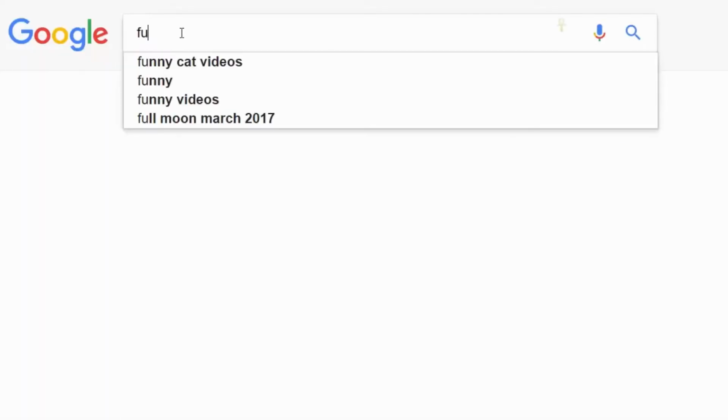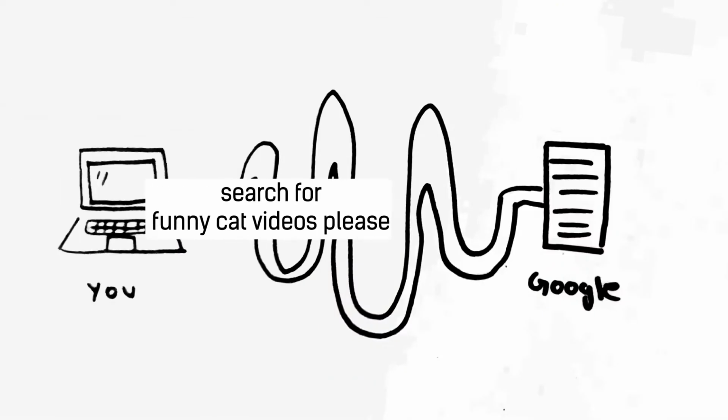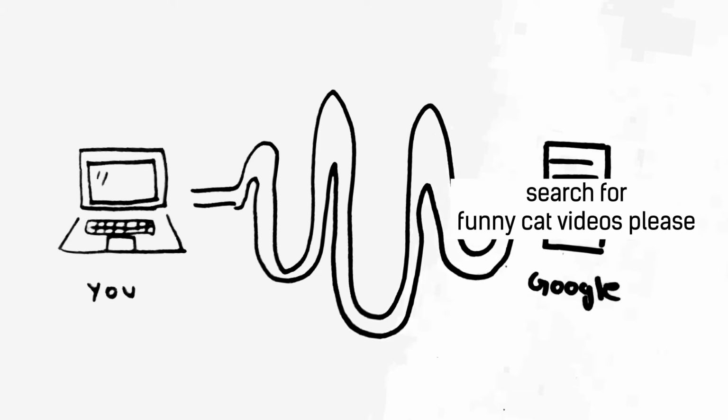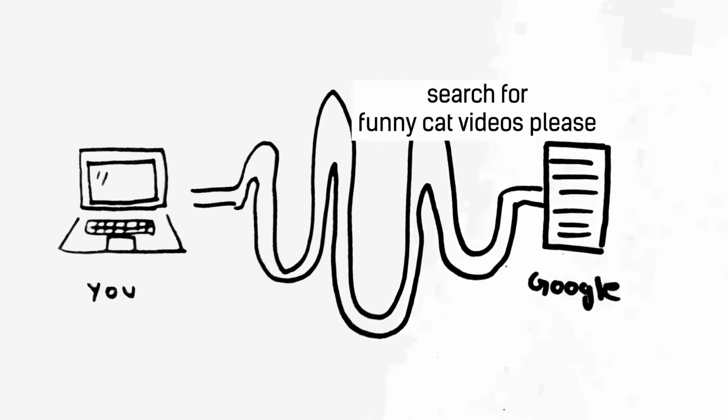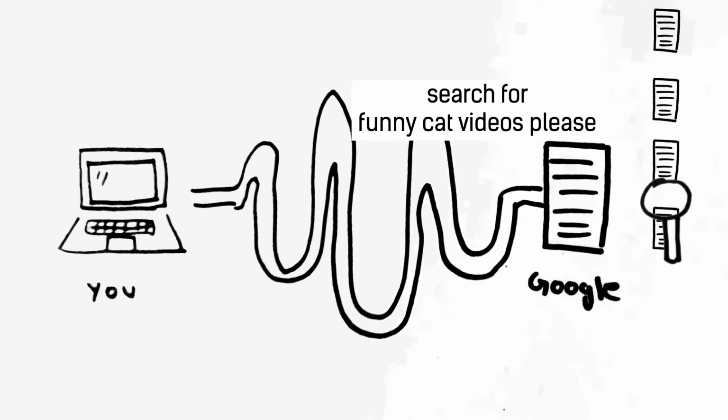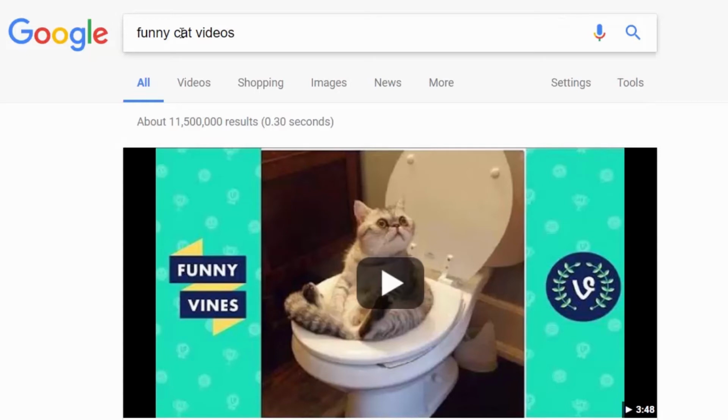Now when you type in a search query, you send a message to Google saying, "Hey Google, can you search for funny cat videos?" And then the computer at Google sifts through all the documents it has, matches them with your query, ranks them according to relevance, and constructs an HTML document that would present these results. Then it sends the document back to you. The computer that processes these requests and serves you these web pages is called the server, and you, the person requesting these web pages, is called the client.